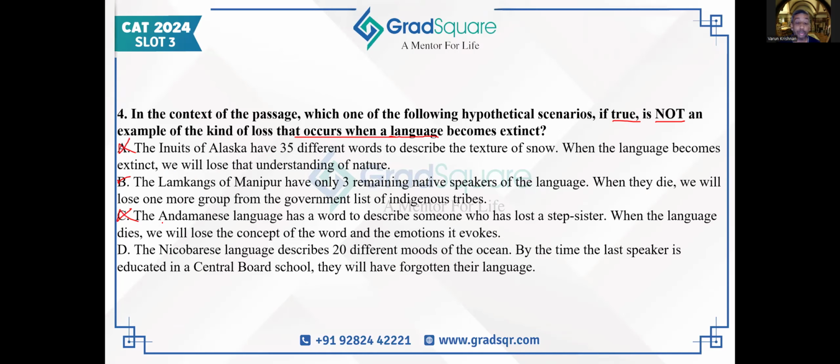D is talking about the Nicobarese language, which describes 20 different moods of the ocean. By the time the last speaker is educated in Central Board School, they would have forgotten this language. So we will not be able to characterize moods of oceans in that particular language. So D is not the correct answer. So this is an easy question as well.